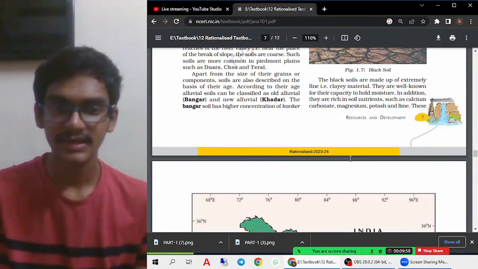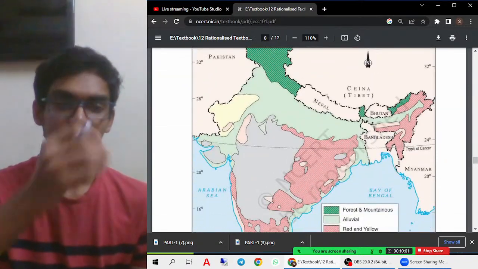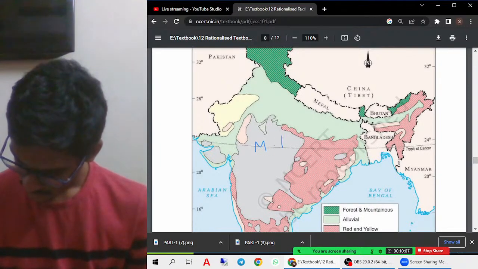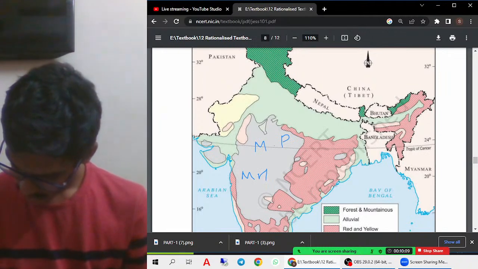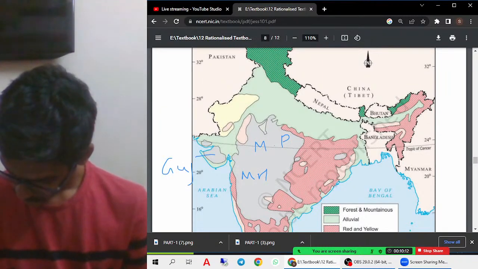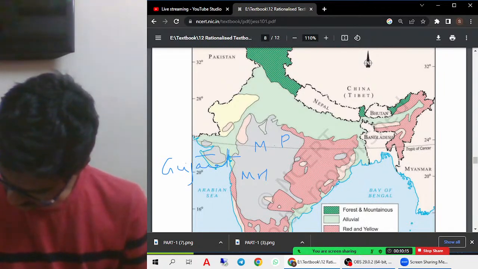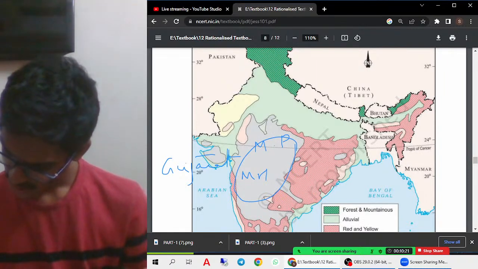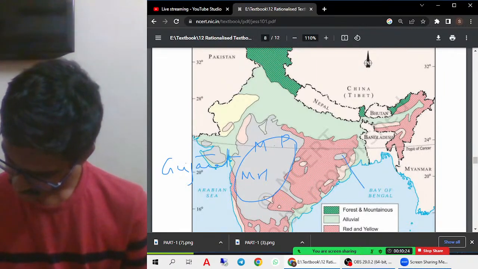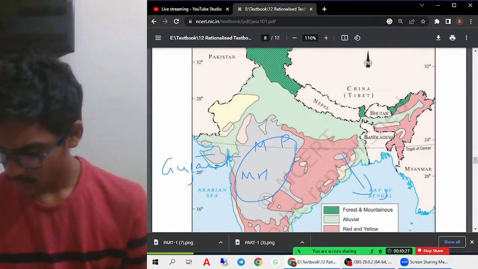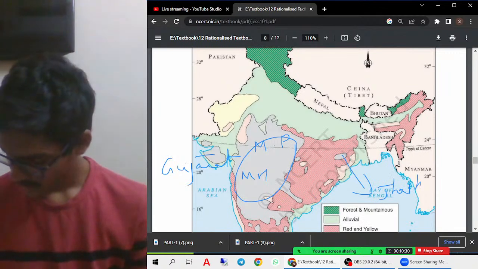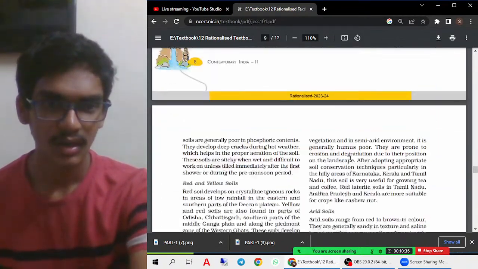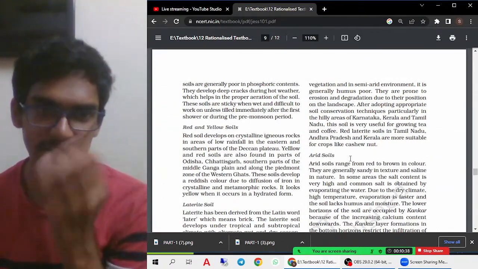If you see the regions, the main black soil is found in Madhya Pradesh, then Maharashtra, then Gujarat also. Mostly Maharashtra and Madhya Pradesh can be seen; these are the two important states. If you want more detail, a part of Jharkhand also has this soil. So the most important are Madhya Pradesh, Maharashtra and Gujarat, which you can mention. Then, as I already told you, they lack phosphoric contents.